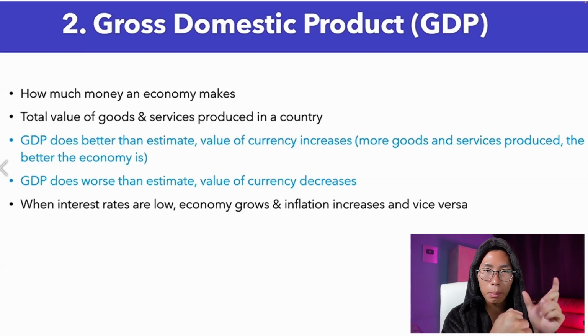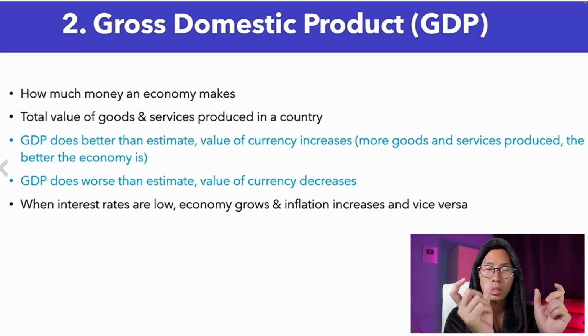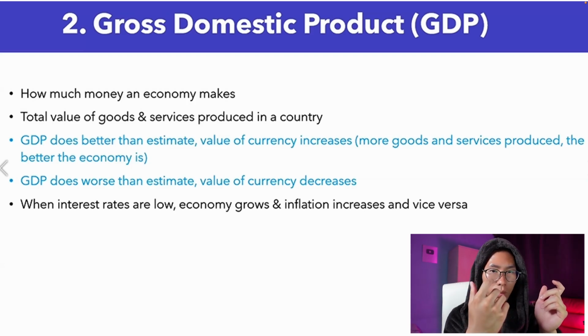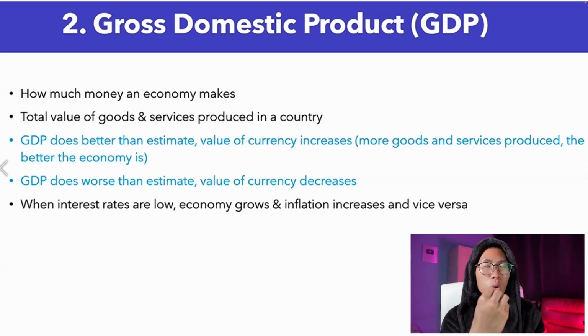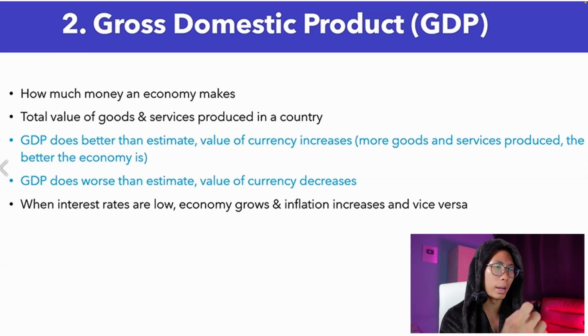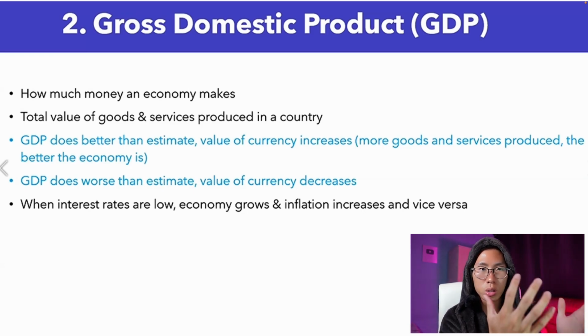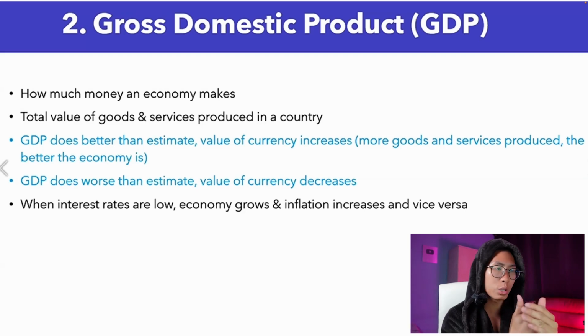So if the actual number comes out better, or rather higher, than the estimate amount, this means that the currency value will go up, the currency value will increase, right? So actual better than estimate is good, because this means that there's more goods and services being produced. If there's more goods and services being produced, guess what? This means that the economy is getting better and better. So that's why the value of currency will increase.